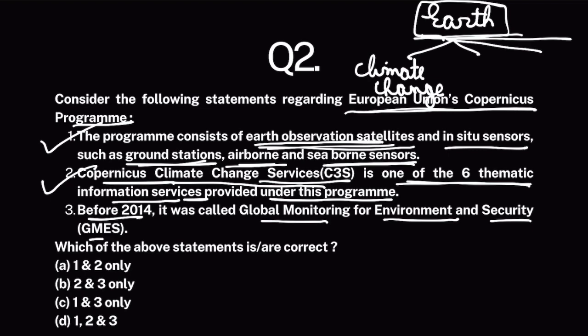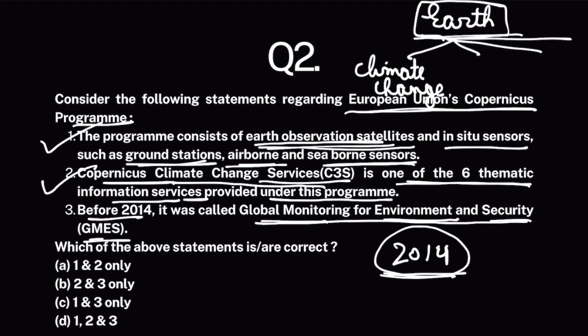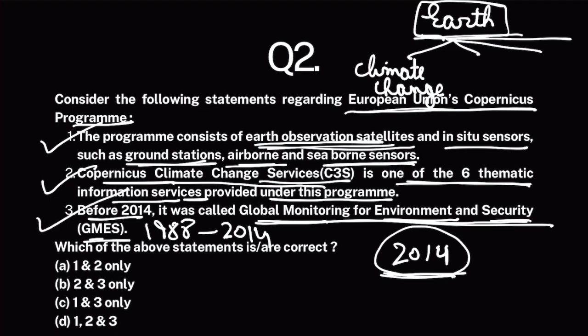This program, Copernicus Earth Observation Program, was launched in 2014. But that doesn't mean that these satellites were launched in 2014. Before 2014, this Copernicus program functioned with a different name. It was called Global Monitoring for Environment and Security. So before 2014, Copernicus program was called Global Monitoring for Environment and Security, and this GMES was launched in 1988. From 1988 to 2014, it was called GMES, and in 2014, its name was changed. Some of the functions were changed, and it was called Copernicus Earth Observation Program. So this statement is also correct. All statements are correct. Answer is D.